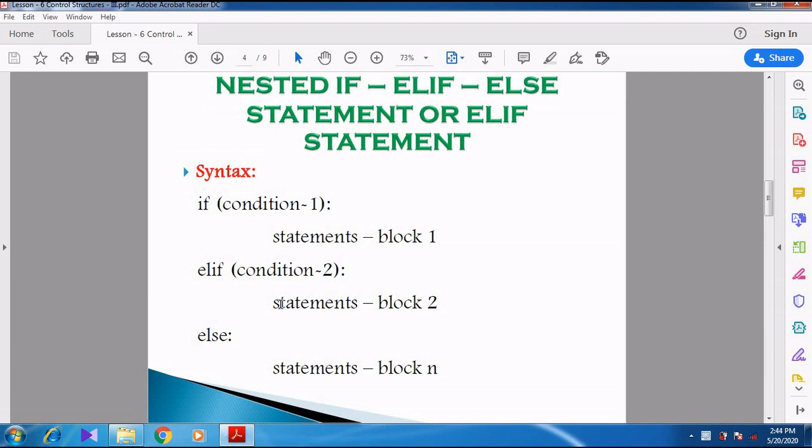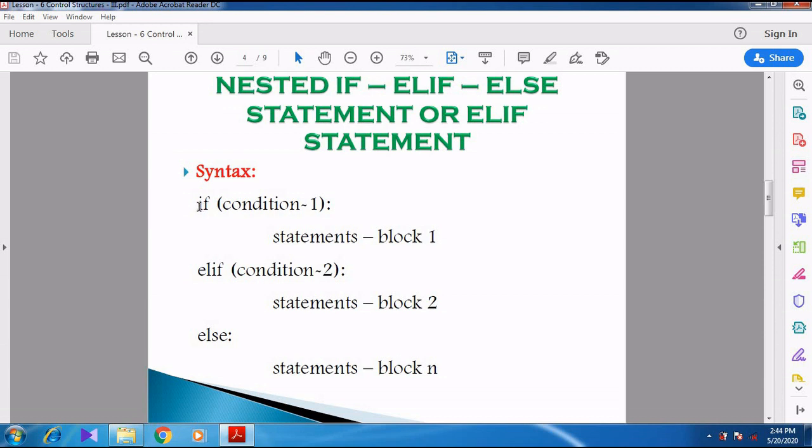This particular statement you might have studied in C++ as nested if statement or else if statement. But here we are calling it as elif. Else plus if is called as elif in Python programming. So now it is simple. It is like nested if statement.